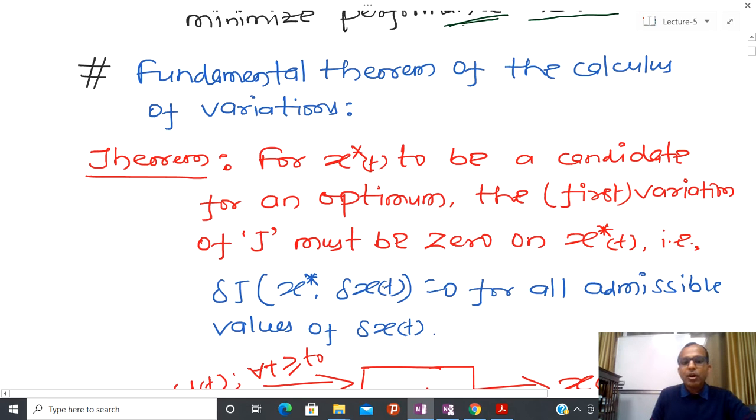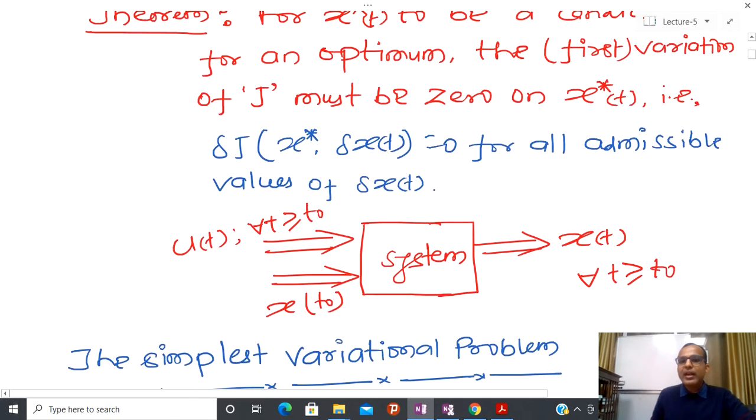We know how to define the performance measure, and whenever we talk about a performance measure, it is some kind of functional, so finally it maps to a real number. Now if you connect this theorem to the optimal control problem, we have a system, and x(t) is the trajectory.